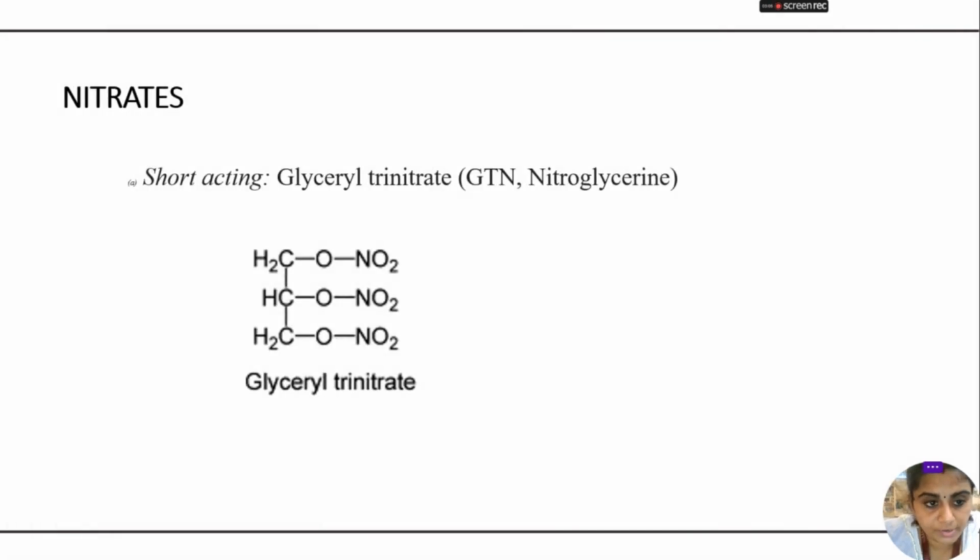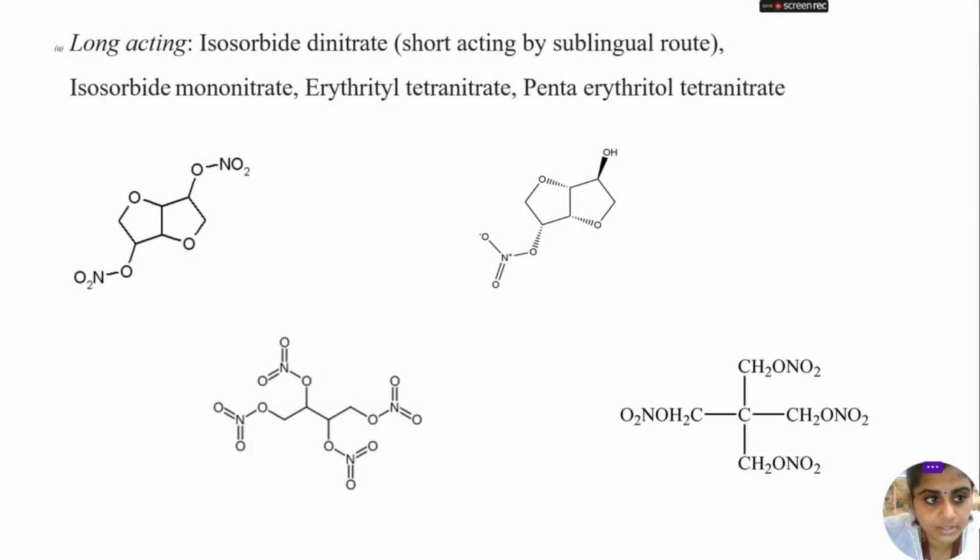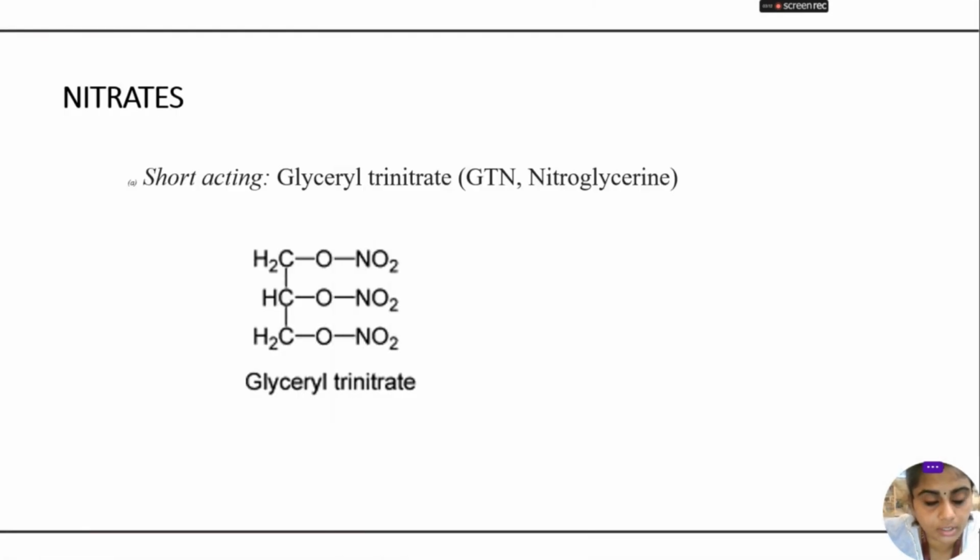First, we'll see the nitrates. Nitrates are again classified into short acting and long acting. First, the short acting. An example of a short acting nitrate is glyceryl trinitrate. Here is the structure of glyceryl trinitrate. If all the nitrate groups, NO2, are replaced by hydrogen, then it is glycerol. But instead of hydrogen, here all are substituted by nitrate groups. That's why it is glyceryl trinitrate.